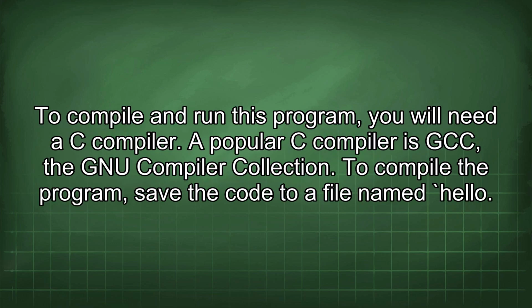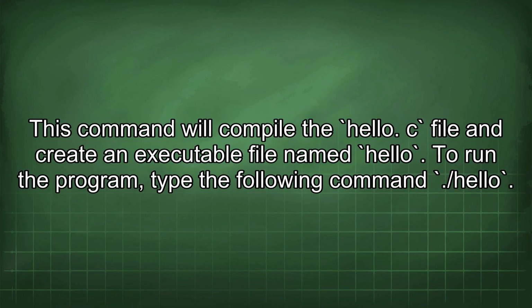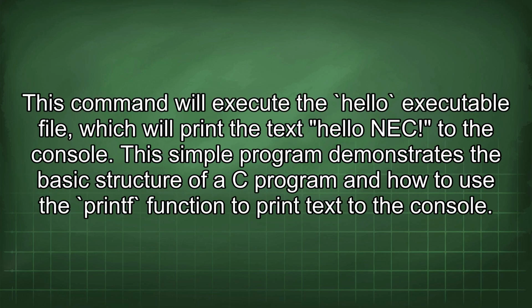To compile and run this program, you will need a C compiler. A popular C compiler is GCC, the GNU Compiler Collection. To compile the program, save the code to a file named hello.c and then open a terminal or command prompt and navigate to the directory where you saved the file. Then type the following command: gcc hello.c -o hello. This command will compile the hello.c file and create an executable file named hello. To run the program, type the following command: ./hello. This command will execute the hello executable file, which will print the text Hello NEC to the console.